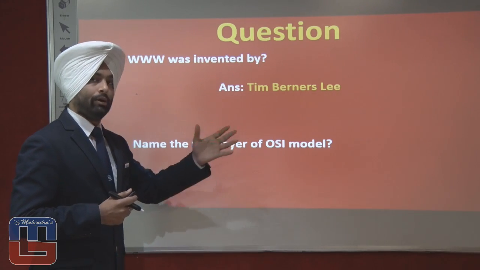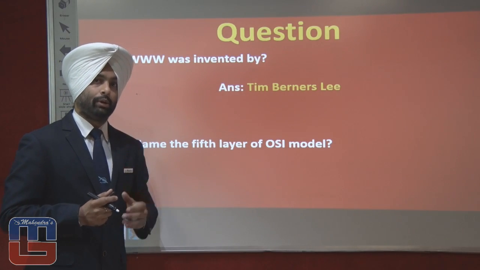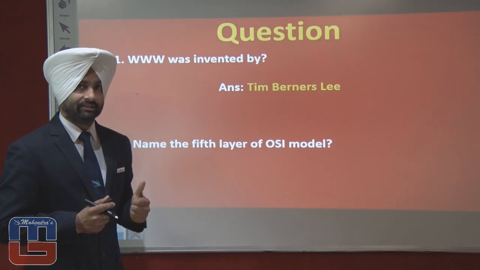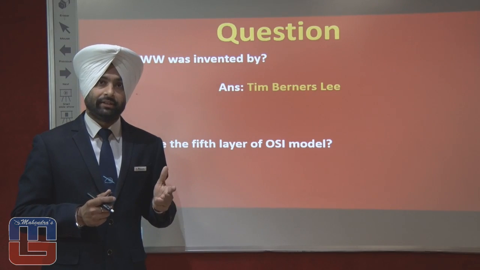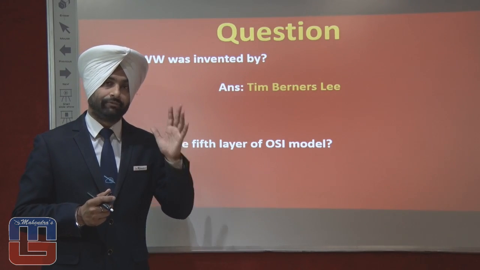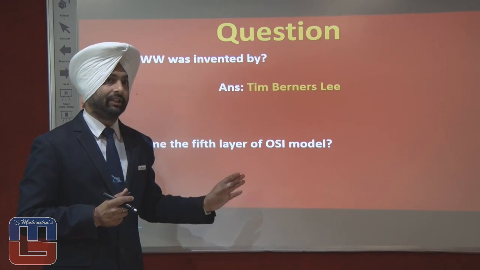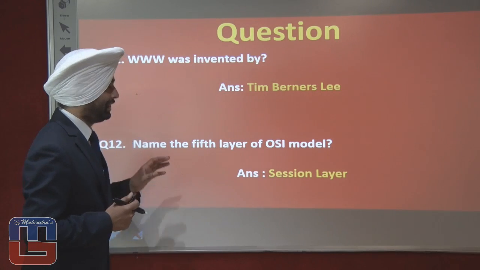Name the fifth layer of OSI model. Recalling the layers. The first layer we have the physical layer, data link layer, network layer, transport layer, the fourth layer, and the fifth layer, the session layer. The session layer is the fifth layer of OSI model.